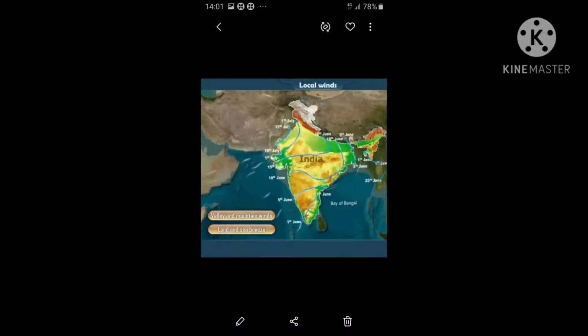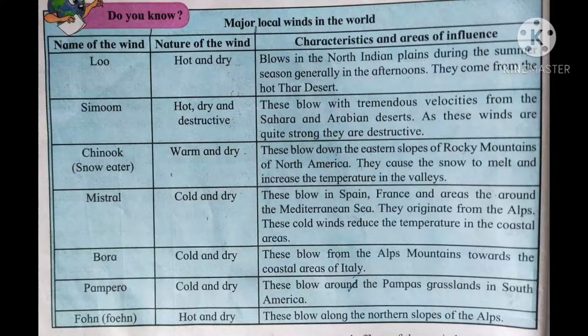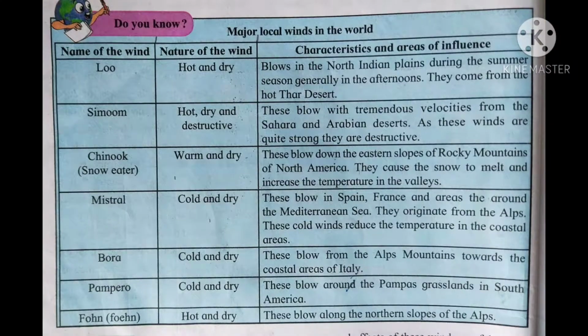The following chart will help us to know the different names given to the local winds, the nature of the wind, the characteristics and the area of influence. We are going to read the chart from the textbook.